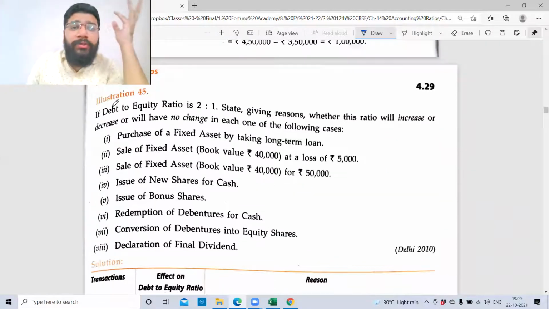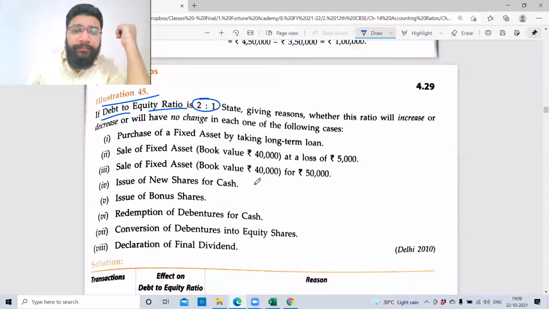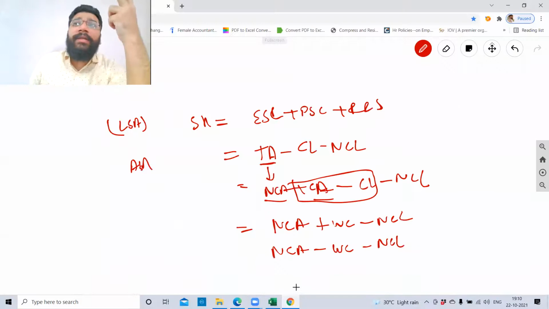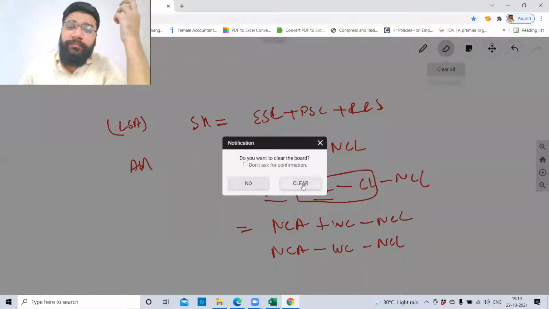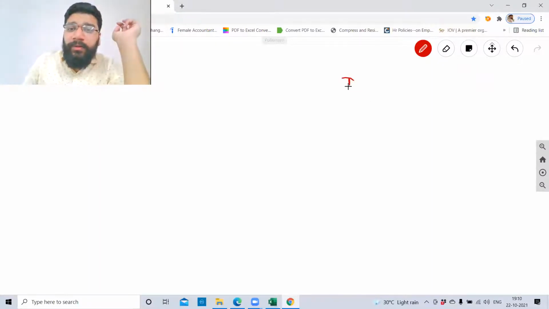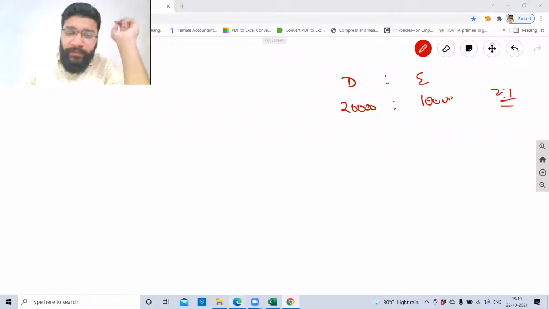I'll do one kind of question from this segment where it says that the debt equity ratio is 2:1, which means debt is twice, equity is 1. Okay, what is the normal debt equity ratio? Standard debt equity ratio? 2:1. So debt is to equity, 20,000 is to 10,000. Okay, this is the standard old ratio.